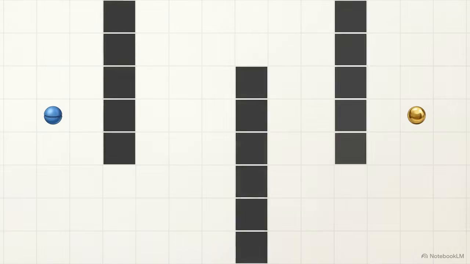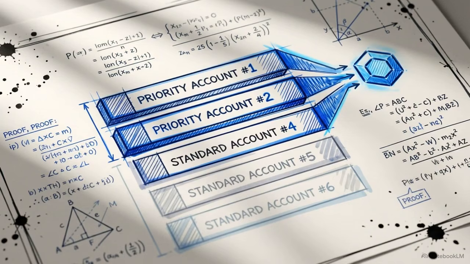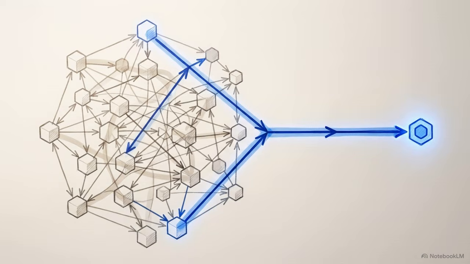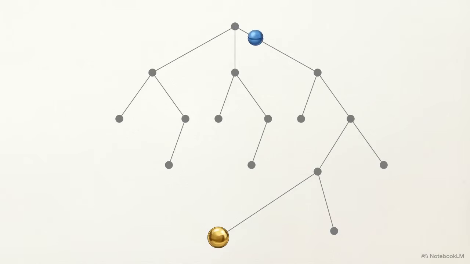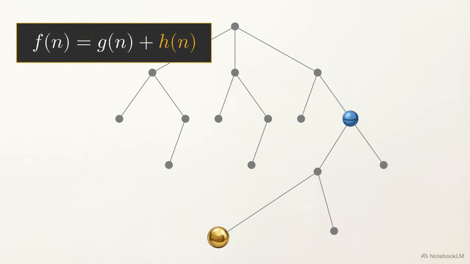Heuristics are mathematical rules of thumb that provide an estimated cost or distance from a given state to the goal. Banking institutions rely on these estimates to prioritize resources. Using credit score thresholds to bypass exhaustive background checks, or deploying simplified risk calculations are practical applications of heuristic pruning. Applying these estimates creates an informed search. A* evaluates nodes using f(n) = g(n) + h(n). g(n) is resources expended, and h(n) is the estimated cost to the goal.